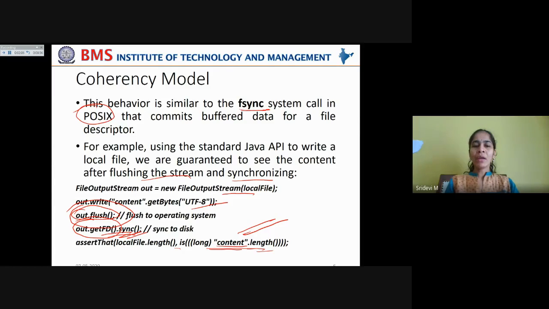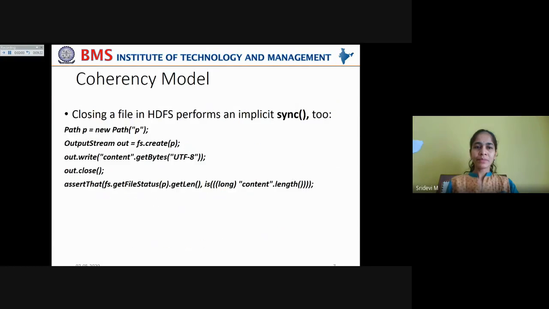If both are the same, then we can be assured that the file is safely written onto that disk. So the fsync method and the HDFS cluster sync method are the same. Without using this sync method, you can't ensure that the data is safely written onto the disk in the case of a Unix system, and onto the data nodes in the case of an HDFS cluster.